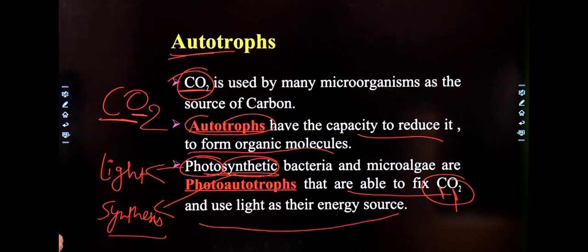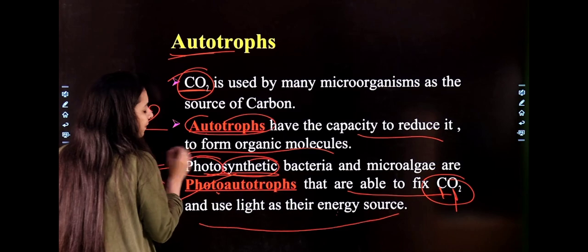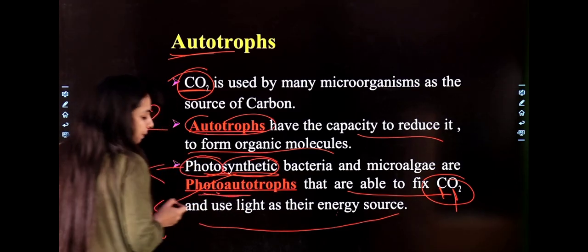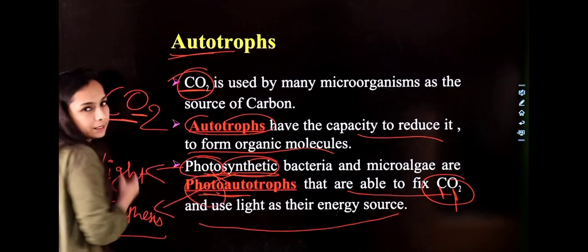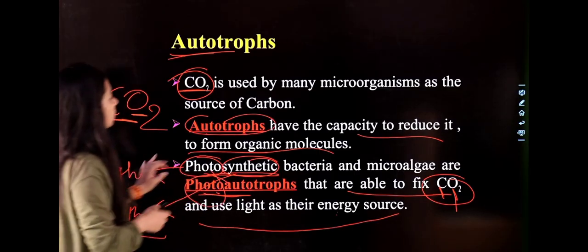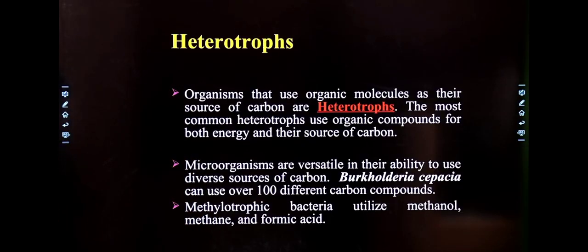What is the difference between them? Basically, phototroph is a class of autotrophs because they also prepare their food, their nutrition, by themselves but with the help of light. Right? Now next, heterotrophs. Now heterotrophs, what are heterotrophs?